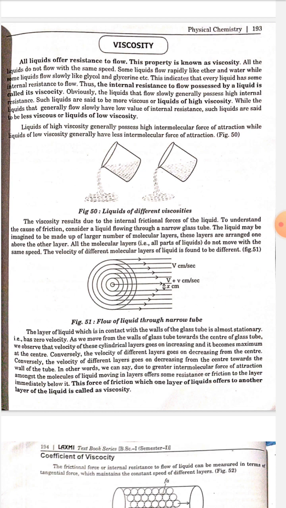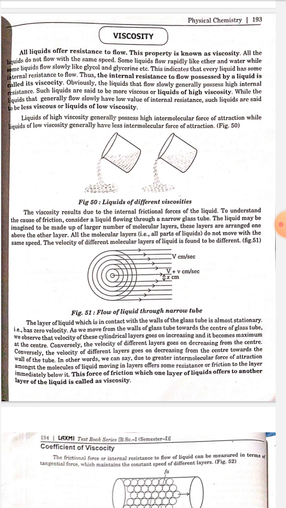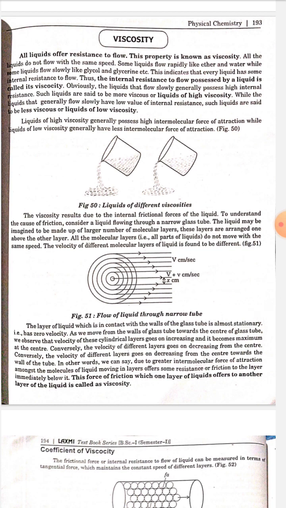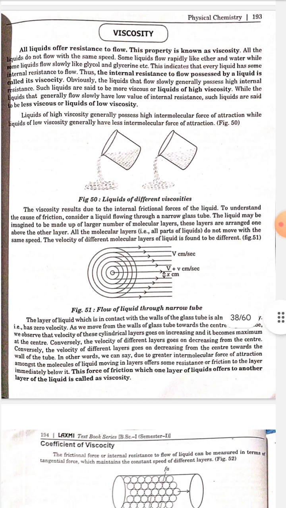Liquids of high viscosity generally possess high intermolecular force of attraction, while liquids of low viscosity generally have less intermolecular force of attraction. The viscosity results due to internal friction forces of the liquid. To understand the cause of friction, consider a liquid flowing through a narrow glass tube. The liquid may be imagined to be made up of a large number of molecular layers. These layers are arranged one above the other. All the molecular layers, that is, all parts of the liquid, do not move with the same speed. The velocity of different molecular layers of the liquid is found to be different.